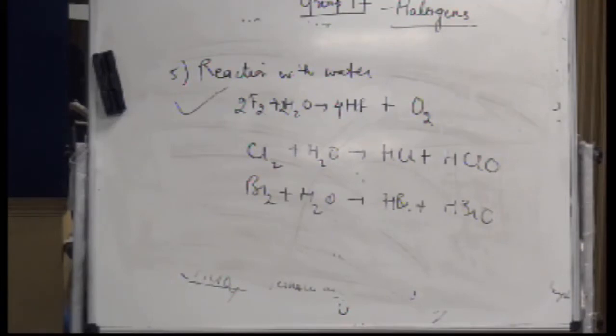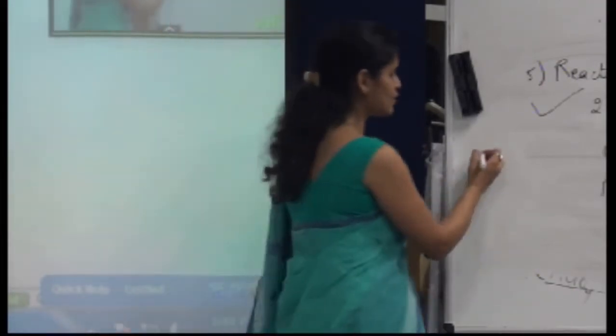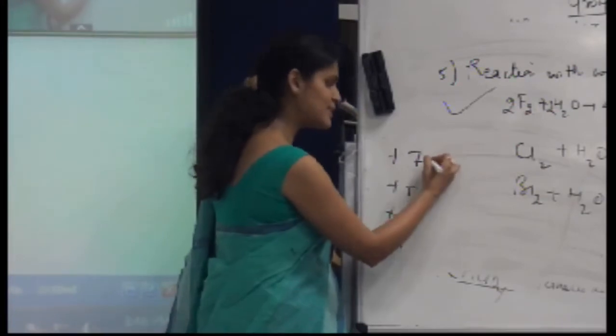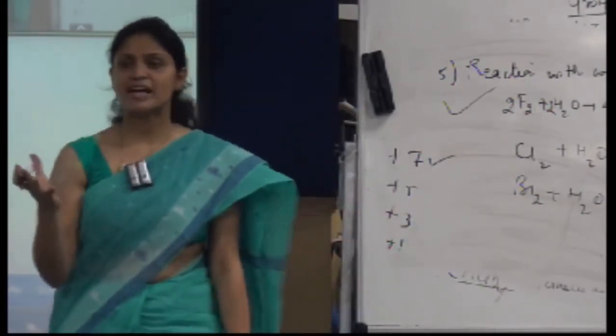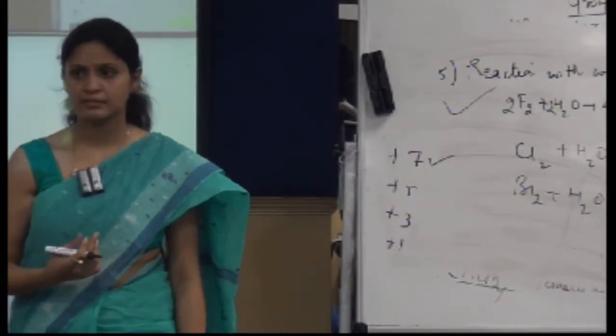Yes, oxidation state plays a very important role. Anything which leaves the central atom with the higher oxidation state would tend to be more acidic, because higher oxidation state means it is unstable, not the inert pair effect, but if I talk about +7, +5, +3 and +1, that means the central atom is devoid of electron density, right?